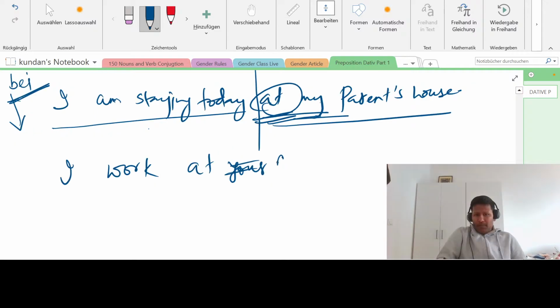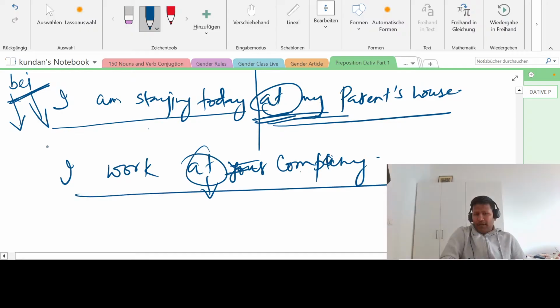When you say like this, I worked at your company, this is "bei", okay? When you are working at a company or you are staying at someone's house, these are the situations where you use "bei". So remember these cases, and don't use anything else instead of this. This is the perfect match for these scenarios.